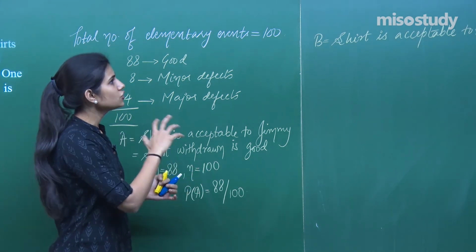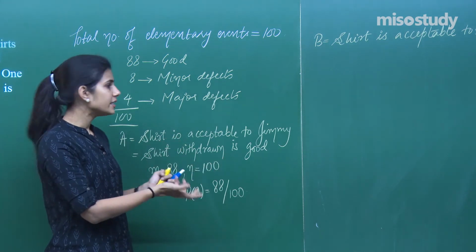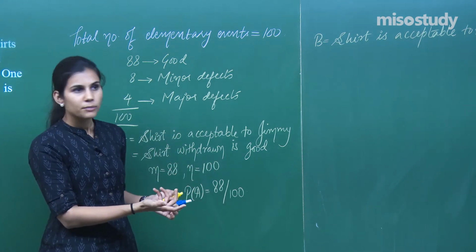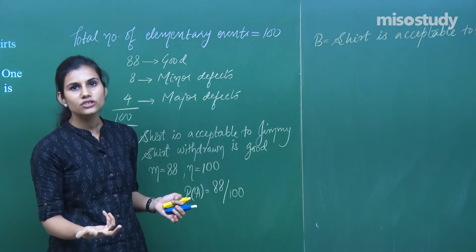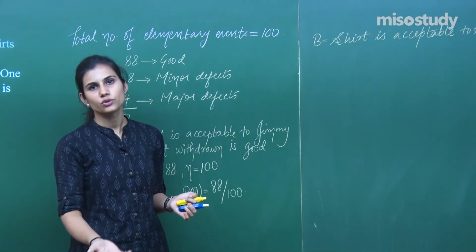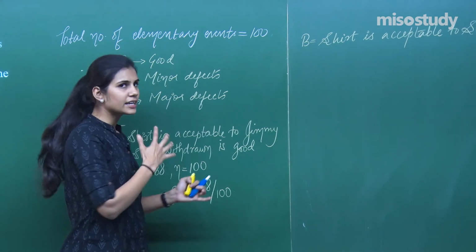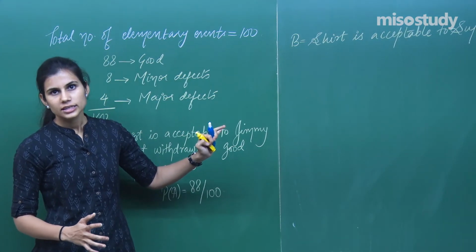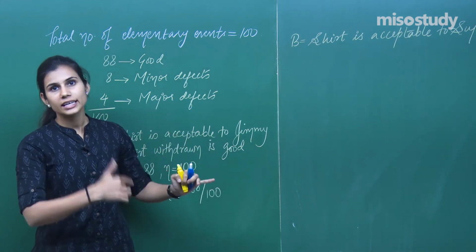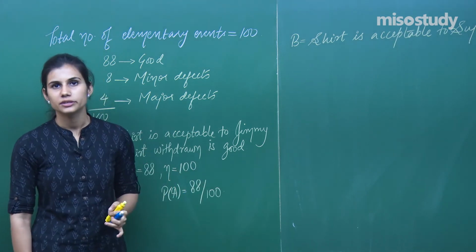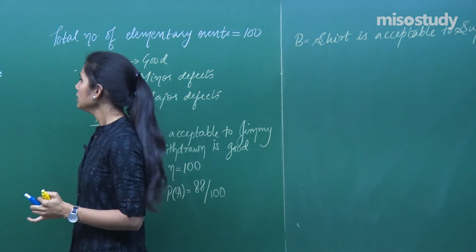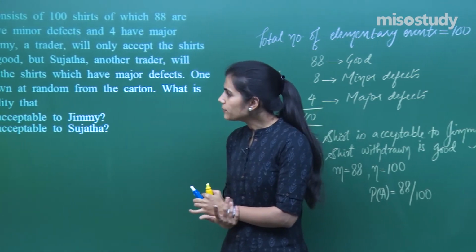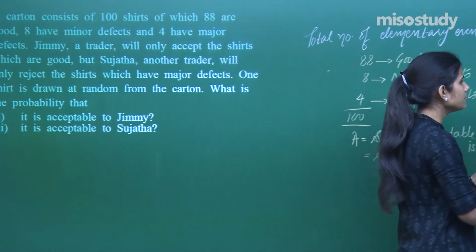So I cannot say that a shirt is accepted by Sujata only when it is rejected by Jimmy, because Jimmy is rejecting the shirts with major defects which Sujata is also rejecting. So in this case I cannot write B as A bar. Sujata accepting a shirt is not the negation of Jimmy accepting a shirt. Is it clear?